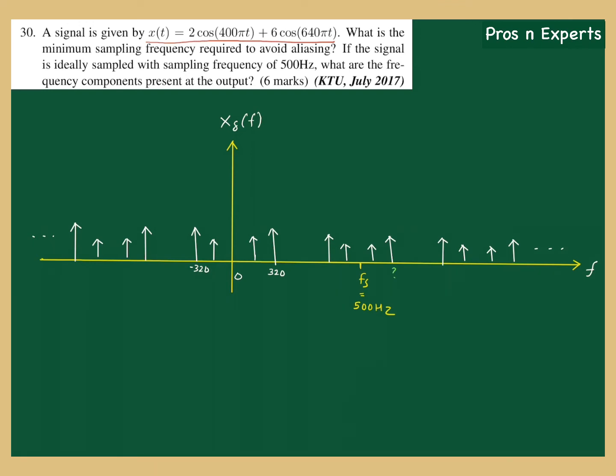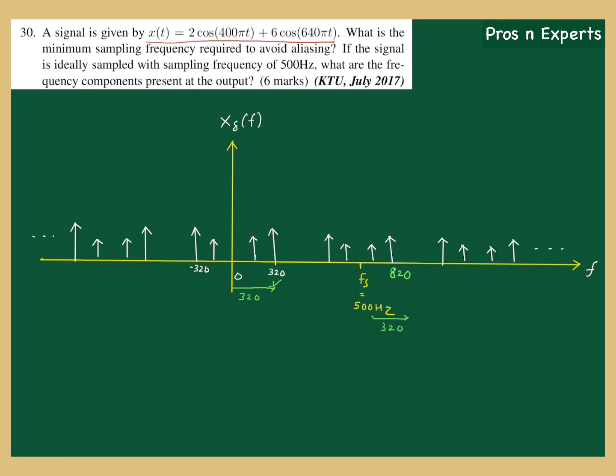Now what will be this value? In the original signal spectrum, that value was 320, obtained by adding 320 from the zero frequency. Similarly, what will be this frequency? You should add 320 to 500, so you will get 820 hertz. So this is 820 hertz.